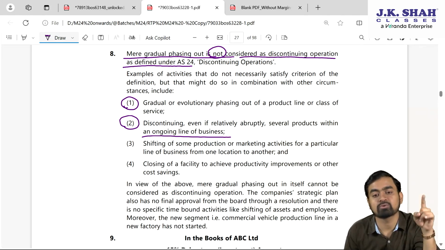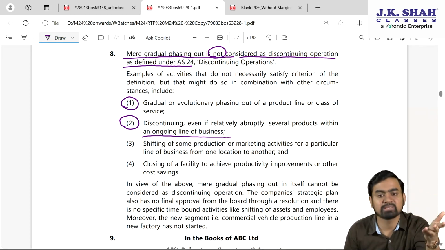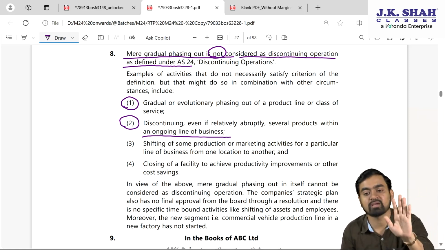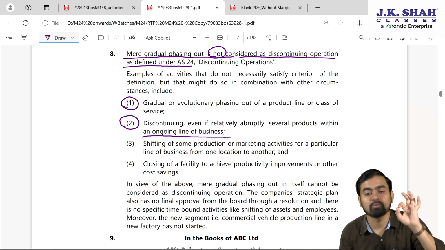It does not amount to discontinuing operation because the business is still there. We are still serving the customers. We are still getting the same revenue. The only thing is what? Instead of now 15 flavors, now we are just serving to the public only 3 flavors.